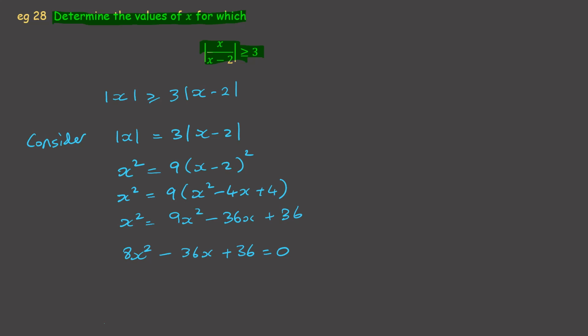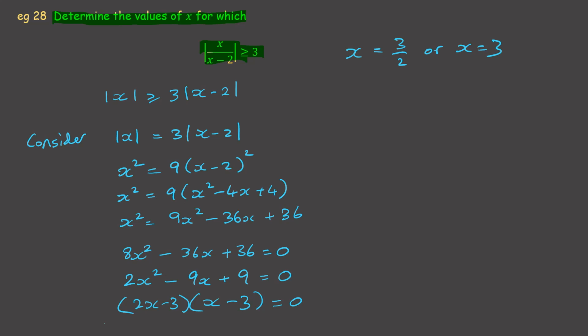Divide through by 4, 2x squared minus 9x plus 9 is equal to 0. That would give me 2x take away 3, x take away 3 equals 0. And so x is equal to 3 over 2, or x equals 3, as we found before.